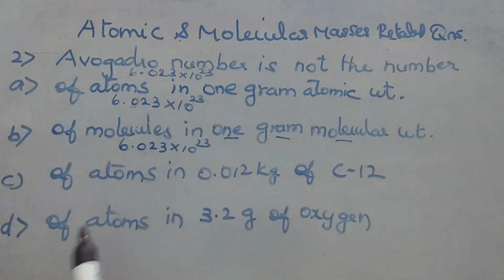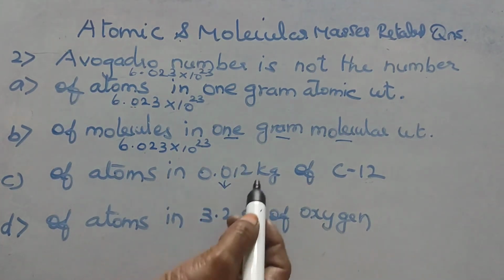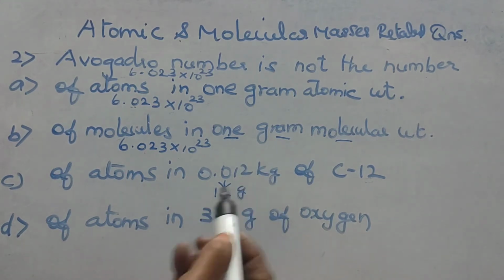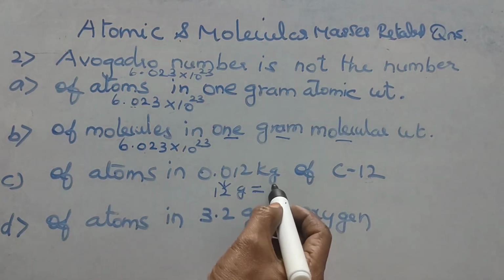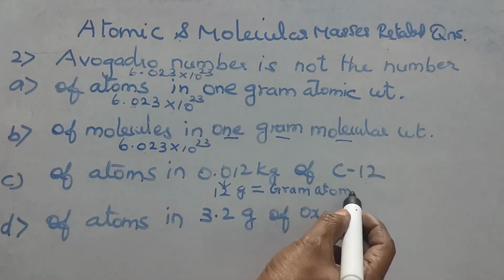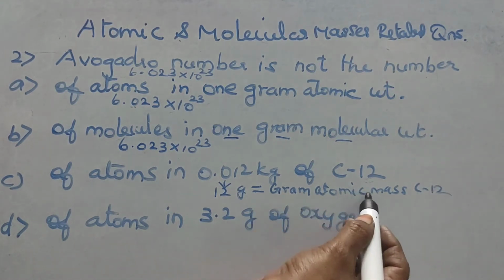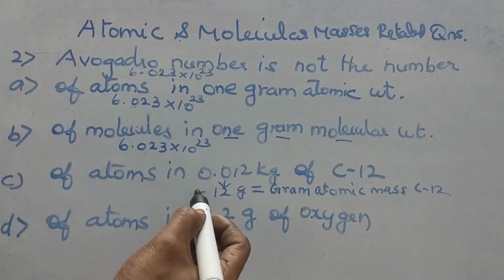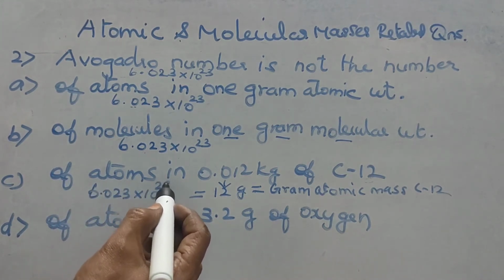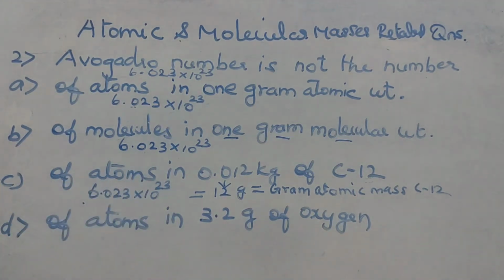Then of atoms in 0.012 kg of carbon 12. First, let us convert this kilogram into gram. So, it should be multiplied by 1000. So, we will be getting 12 gram. This 12 gram is the gram atomic mass of carbon 12. So, gram atomic mass of a substance will be having 6.023 into 10 power 23 atoms. So, this also is equal to Avogadro number.